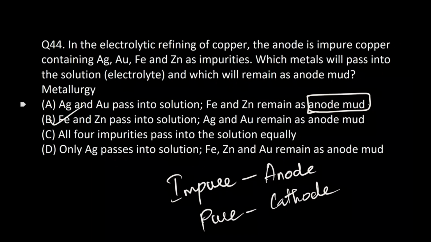Because the metals that are more reactive have lower reduction potentials, the copper dissolves into the solution as ions, and iron and zinc are more reactive than copper, so they get oxidized and go into the electrolyte.